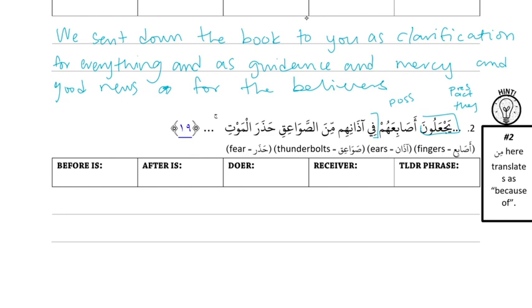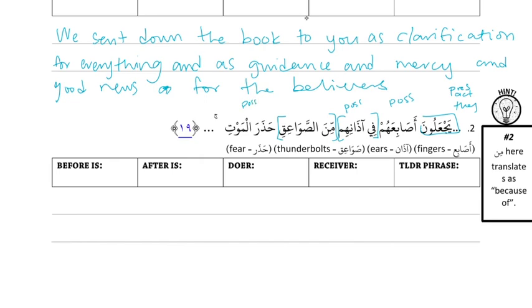Adhani is general, him is specific, so that's possessive. Another possessive there. And then min is a TLDR, so that starts a new chain. Min as-sawaiqi is TLDR and it's noun. And as-sawaiqi is not related to hadara because it's specific followed by general. Right. And so there's a break there. And then hadar al-maut is general followed by specific, so that's possessive. Lots of possessives there.